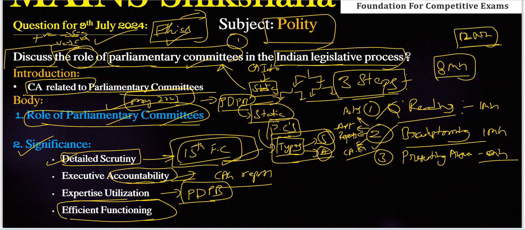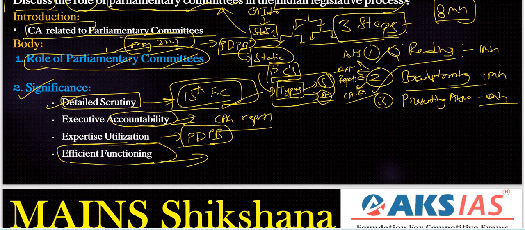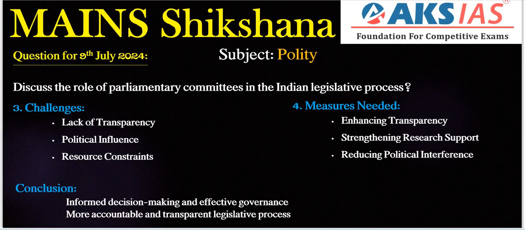Significance part, efficient functioning. It helps distribute the workload of Parliament, making the legislative process more efficient and effective, right? All these are important significances. We can write 2 to 3 points or 3 to 4 points; those are enough here. So next we need to write some challenges, the negatives, right?